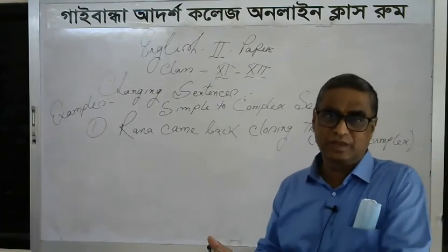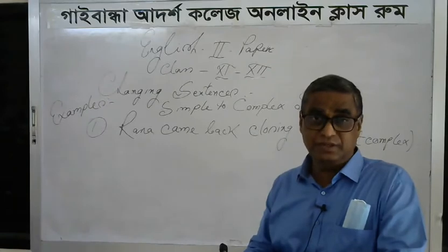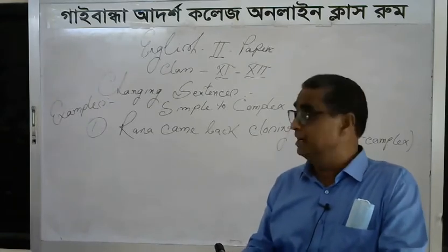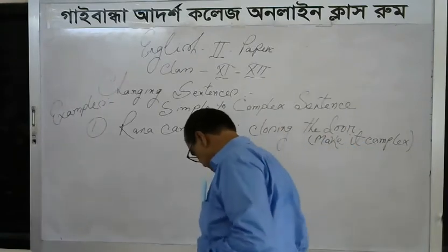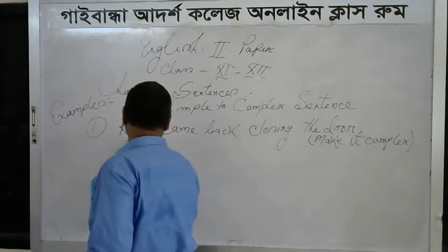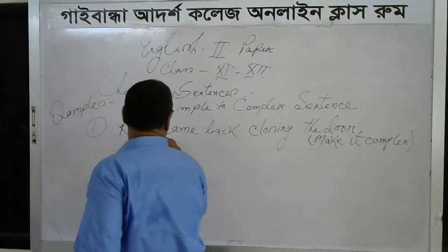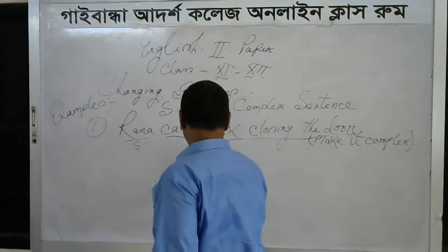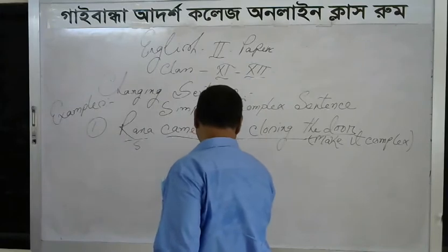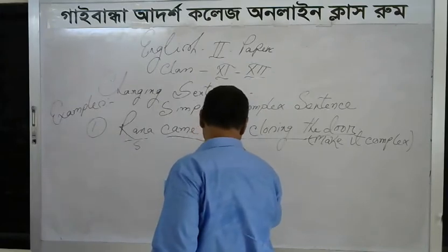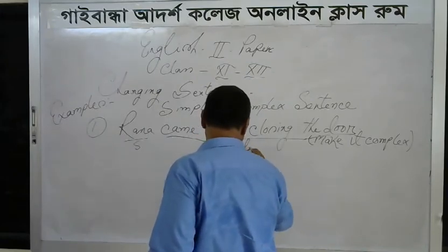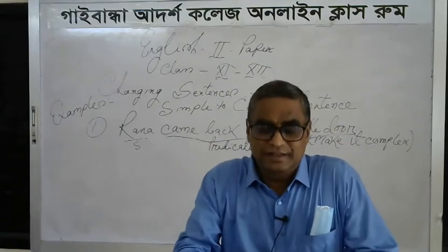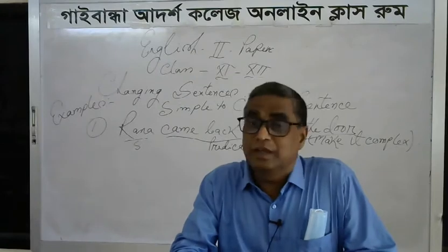Why? In a simple sentence, there must be a subject and a predicate. Here, Rana is the subject, and came back, closing the door is the predicate. But you should know that in a predicate, there must be a principal verb.